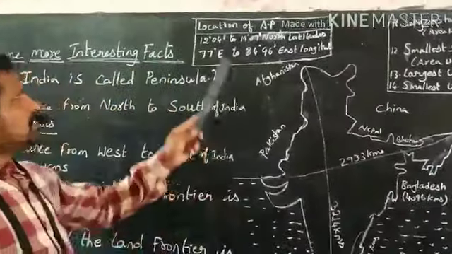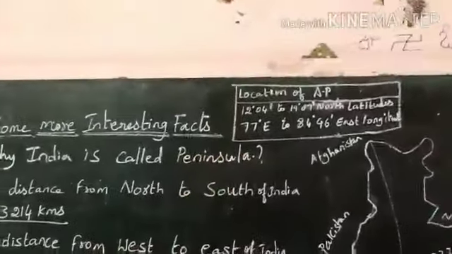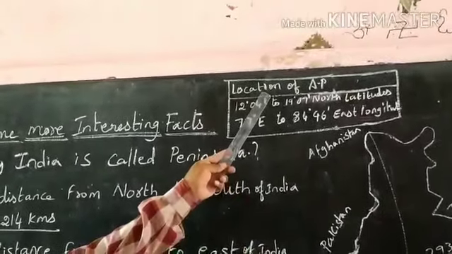Now let us learn about the location of Andhra Pradesh.